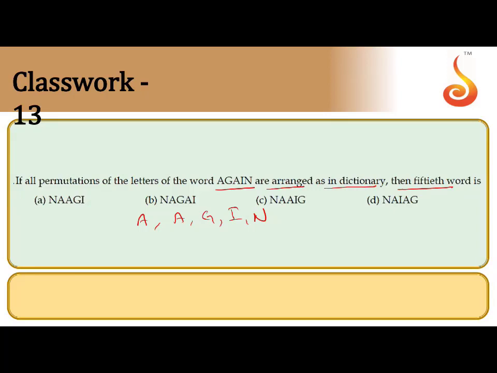How to solve this question? I will explain here. The word is AGAIN, and the alphabetical order is A, G, I, N. So now you can make words starting with A, starting with G, starting with I, and starting with N.